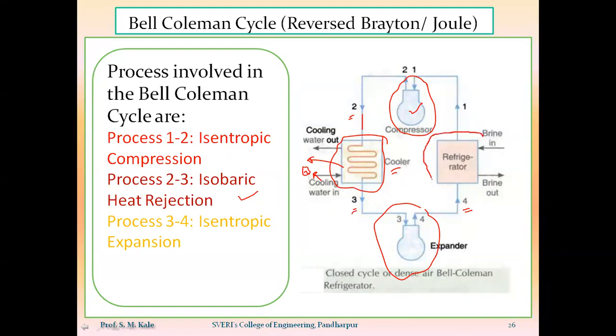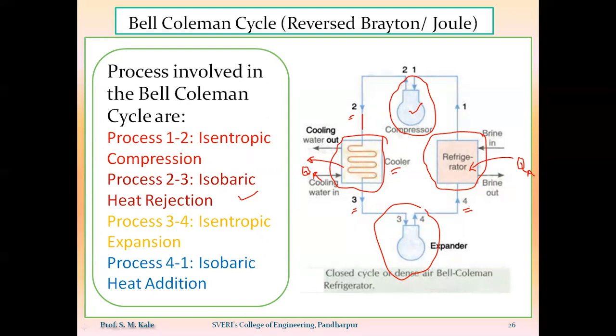Here the actual heat absorption process will take place. The outlet of the expander will be supplied to the refrigerator, and the process that takes place inside the refrigerator is nothing but the isobaric heat addition process. In the reverse Carnot cycle, process 4 to 1 was the isothermal expansion heat addition process, but that isothermal expansion process is replaced by the isobaric process.